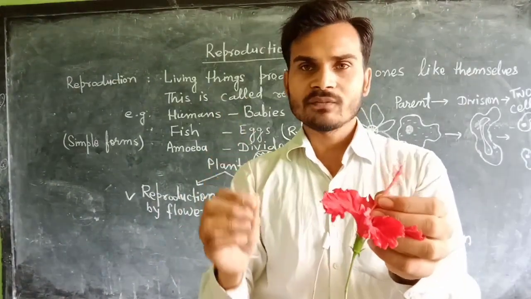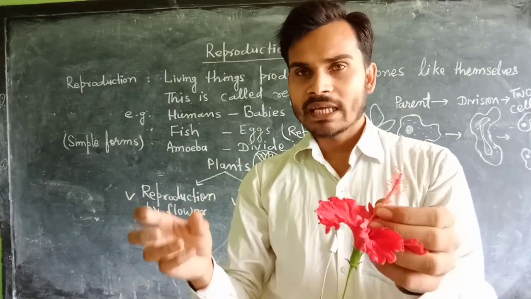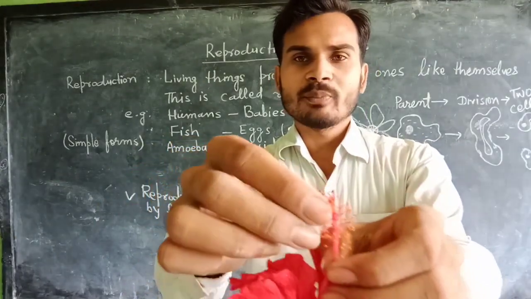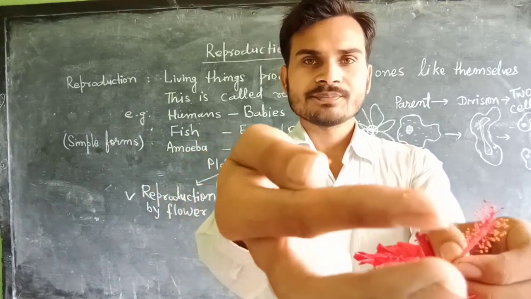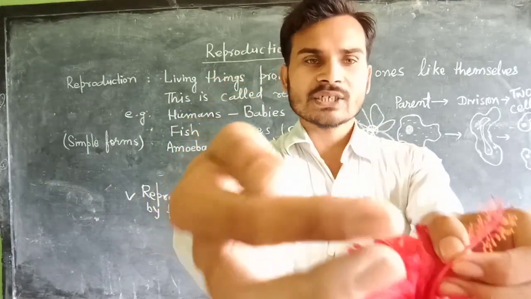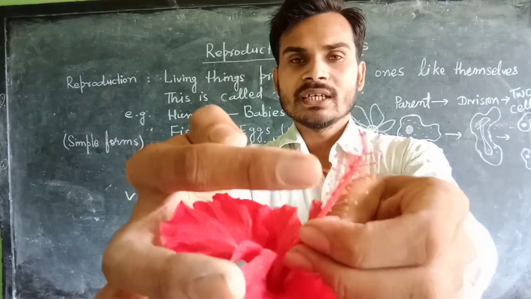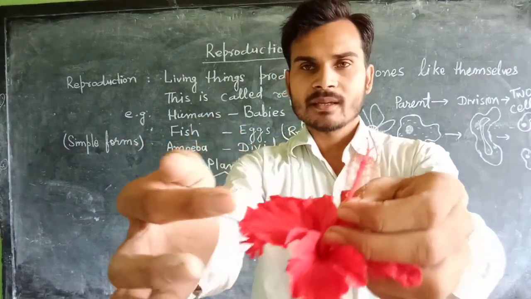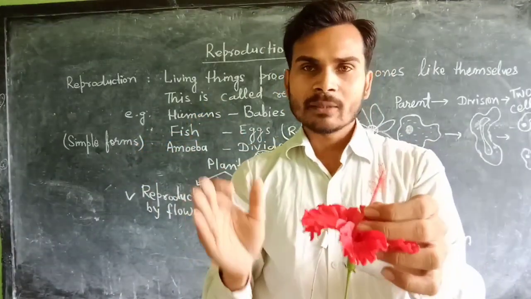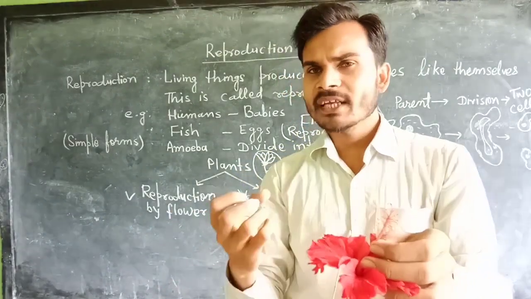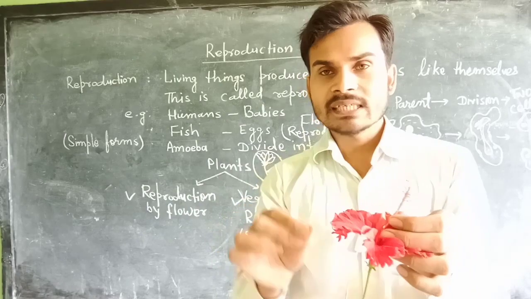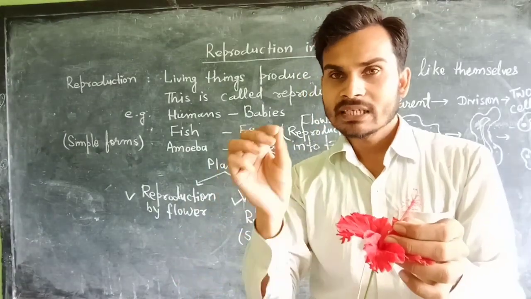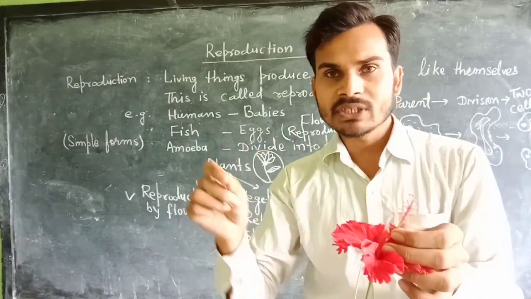The male part is known as stamen, and it has two parts. The first one is called filament, and the other is called anther. Anther has a yellow powder-like structure, which is called pollen grain. So it is clear that the male part is known as stamen. You can remember it very easily: stamen itself says it is the male part. Stamen, S-T-A-M-E-N.